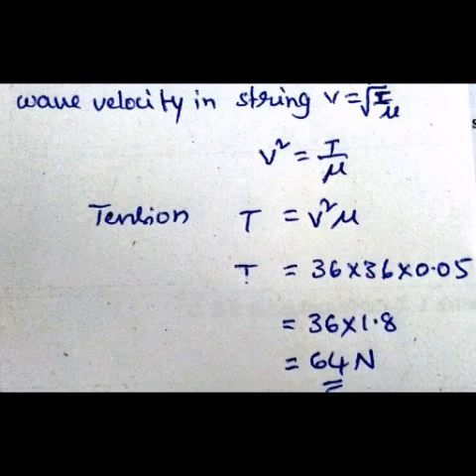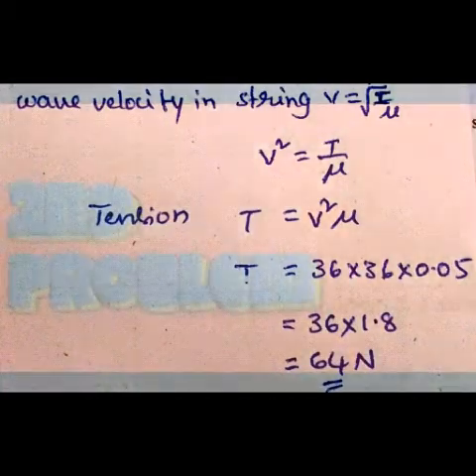V is 36, so V square is 36 into 36, into mu value given 0.05. Multiply 36 into 0.05 is 1.8, and 36 into 1.8 is 64 Newton. That is the value of the tension, 64 Newton.